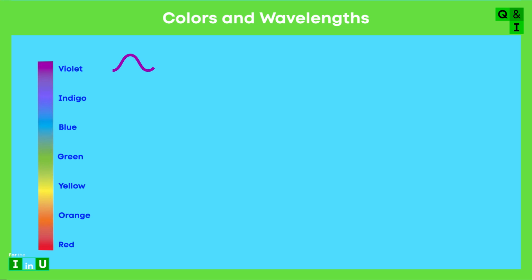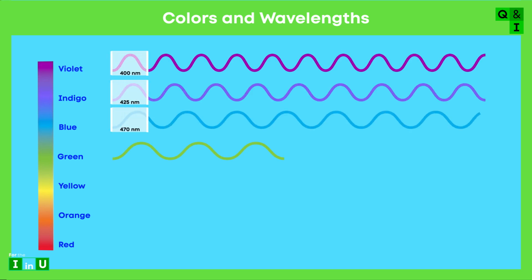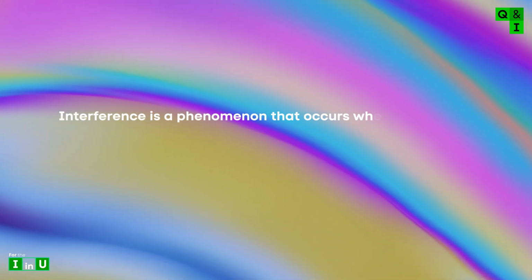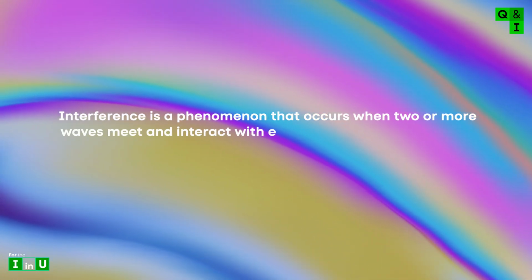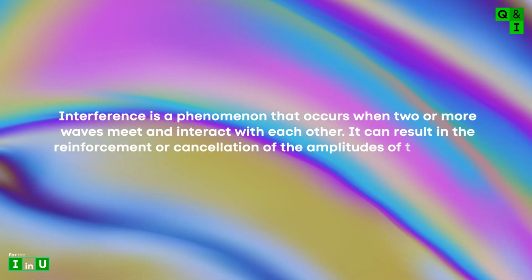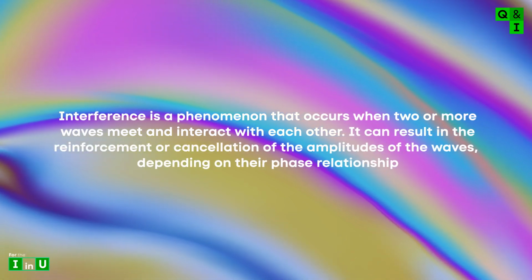Colors and wavelengths. Different colors of light have different wavelengths. This means that interference effects will vary depending on the color of the light. Interference is a phenomenon that occurs when two or more waves meet and interact with each other. It can result in the reinforcement or cancellation of the amplitudes of the waves, depending on their phase relationship.